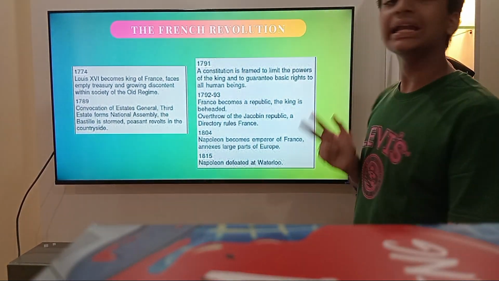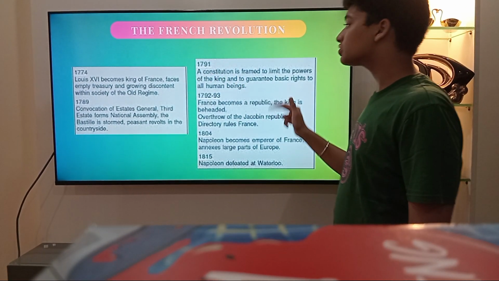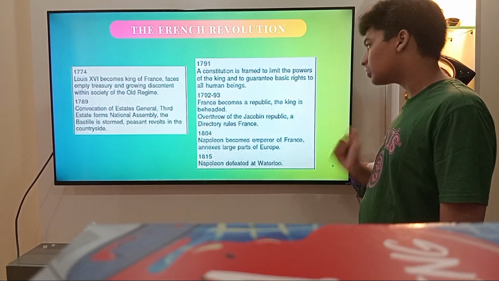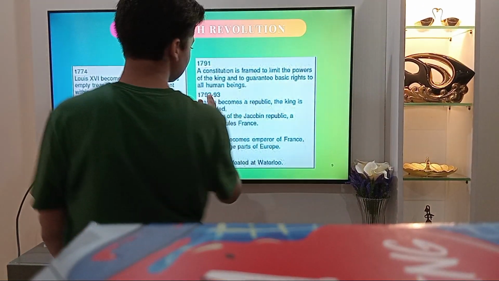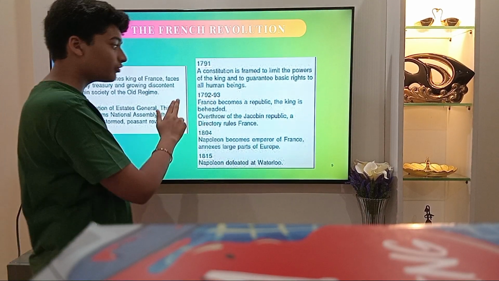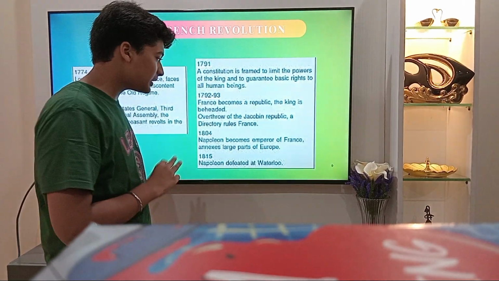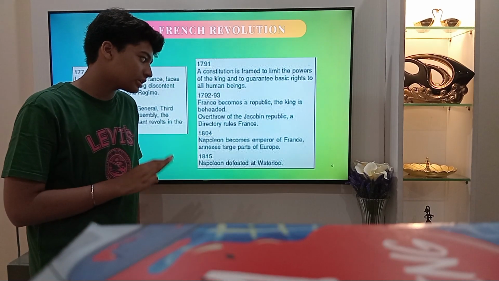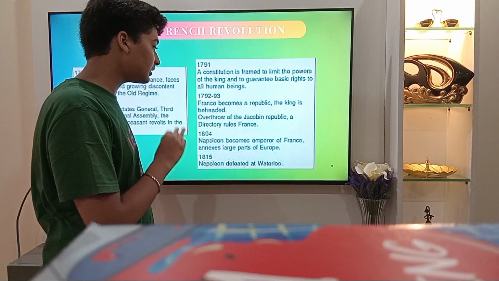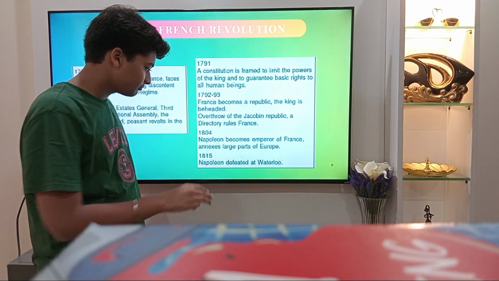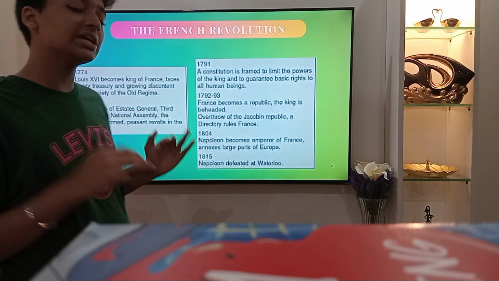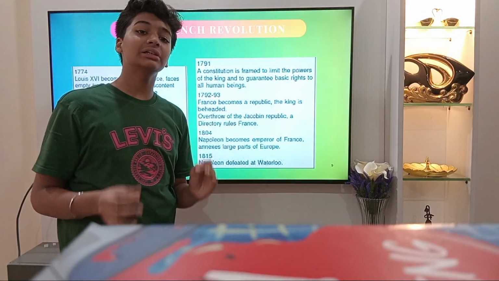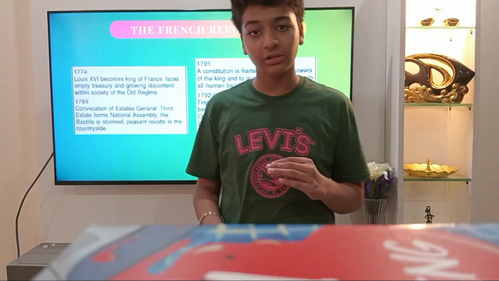1791: a constitution is framed to limit the powers of the king and to guarantee basic rights to all human beings. 1792 to 1793: France becomes a republic, the king is beheaded, and the overthrow of the Jacobin Republic also occurs, after which a Directory rules France. In 1804, Napoleon becomes Emperor of France and annexes large parts of Europe. In 1815, Napoleon is finally defeated in the Battle of Waterloo.